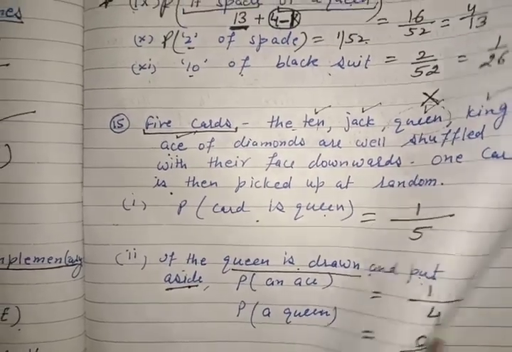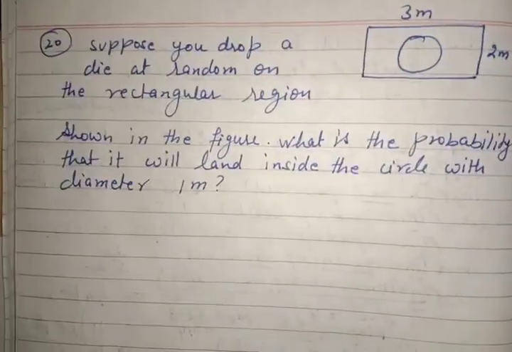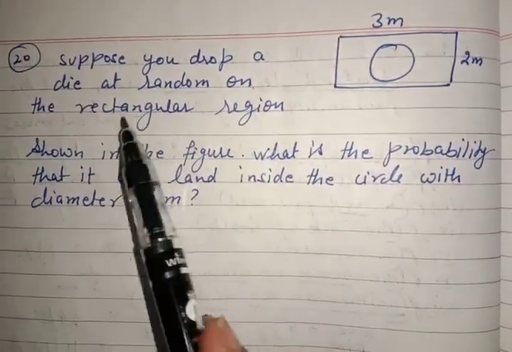Now next question we move on to, which is 20th question of your book. Suppose you drop a die at random on the rectangular region.